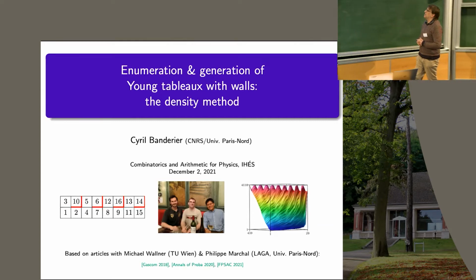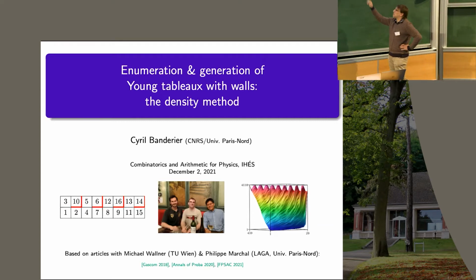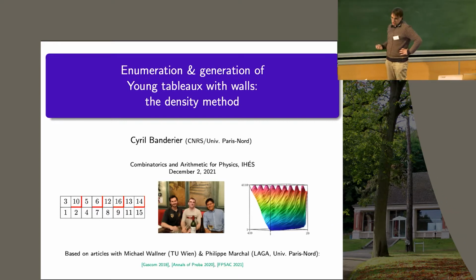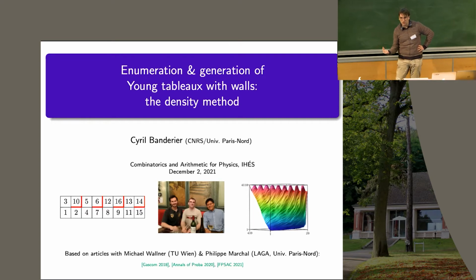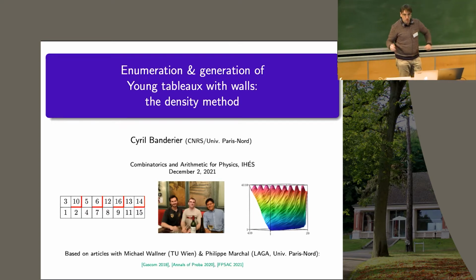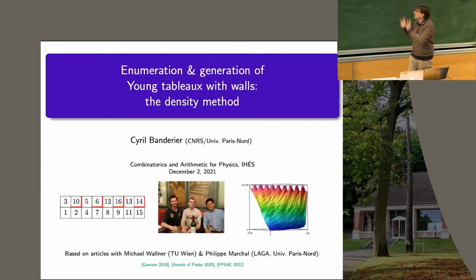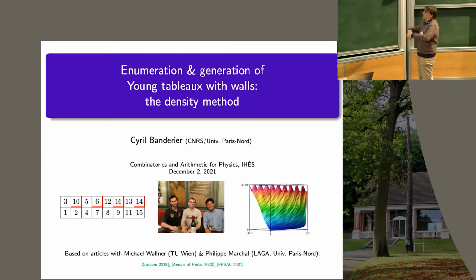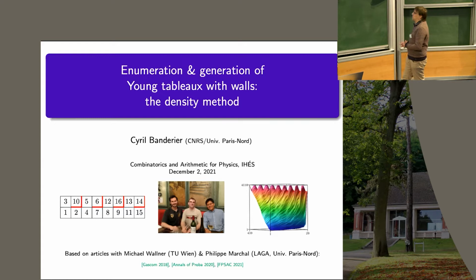And here we add some walls that you see in red, between which two walls you no longer have the constraint that the numbers should be increasing. It could or not be increasing. This is a Young tableau with walls. So the question is in which way to generate the objects.